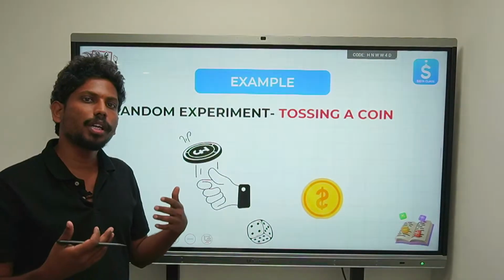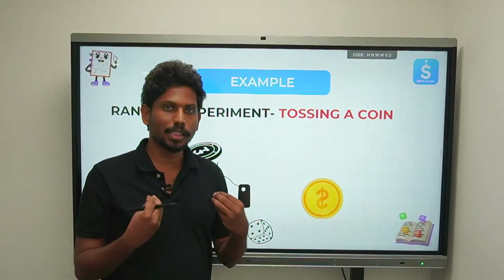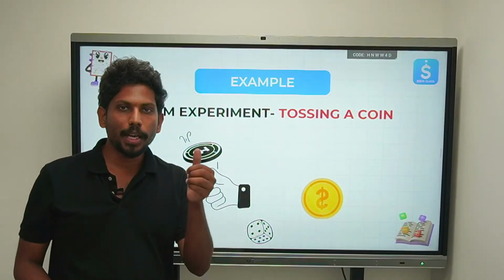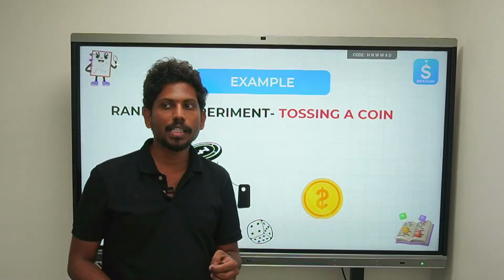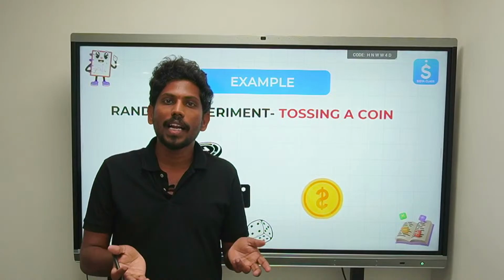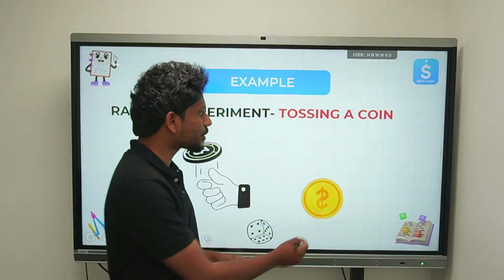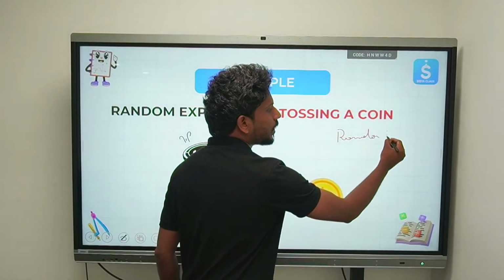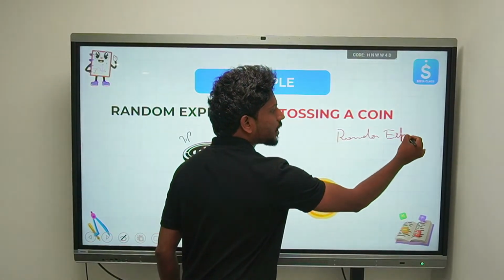You already know, you are a little bit aware of this concept even from your childhood classes, that if you are trying to flip a coin, there is a chance of getting a tail or a head. So this is a random experiment. What does a random experiment have? It has two conditions. What are the two conditions it has?